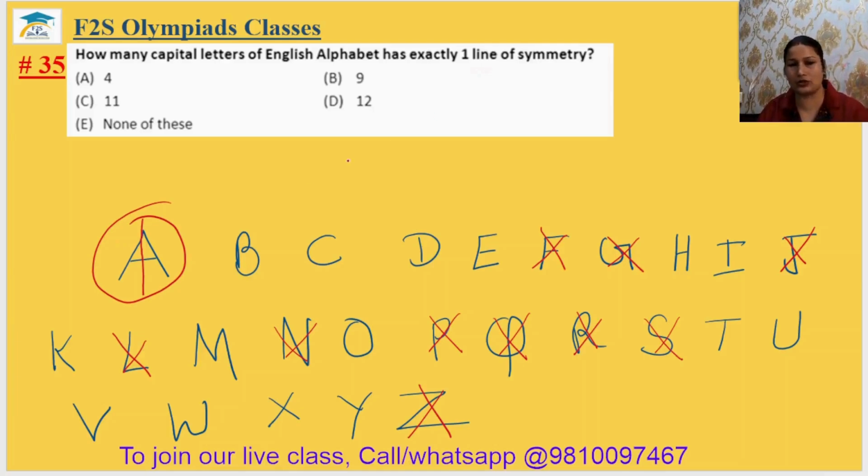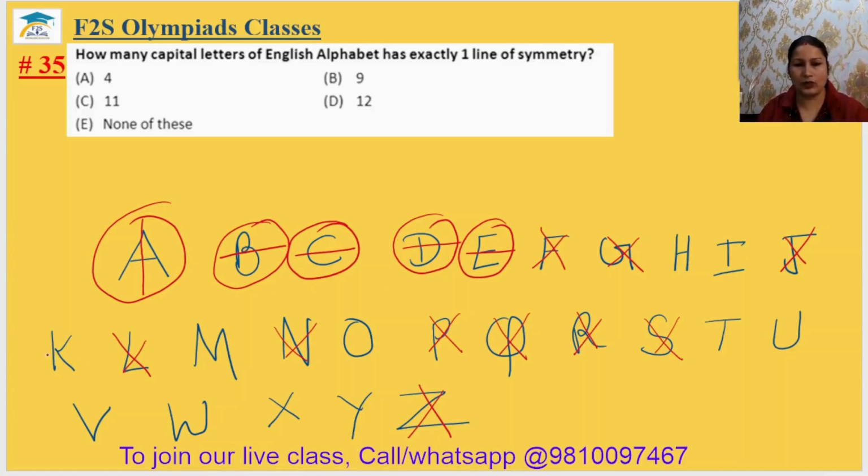So we can take horizontal also. B, one line of symmetry can be possible. C, one line of symmetry. D, one line of symmetry. E, one line of symmetry. H, two lines of symmetry, not possible. I, two lines of symmetry, no. K, one line of symmetry. Okay. M, one line of symmetry.